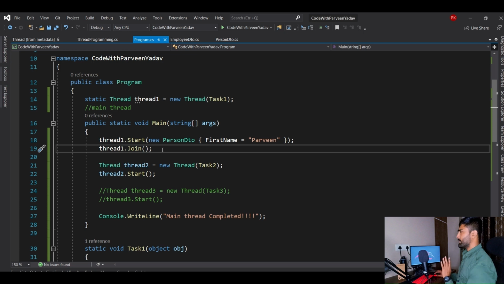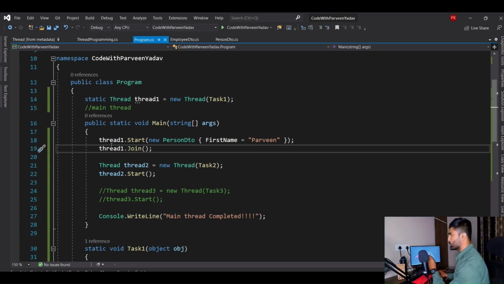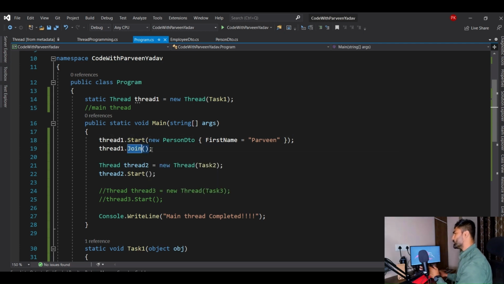Basically, let's say join is like an organizer or host. When you start organizing something, you say, hey, I'm the lead, hey everyone, join me, and that means you have to be at the front. Similar concept here. To remember it, understand that thread1.Join says, hey dude, I'm the leader, come and join me. We're going to do the job and complete the things. That is how we can remember thread1.Join.